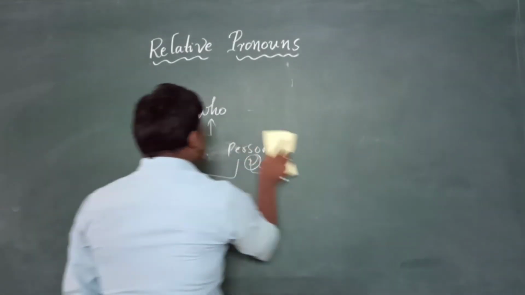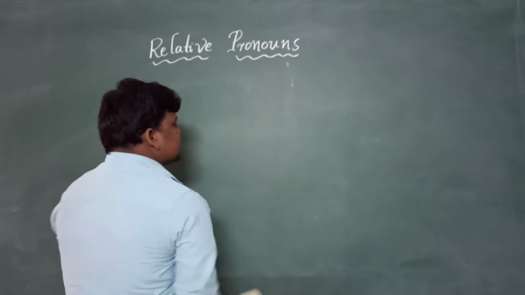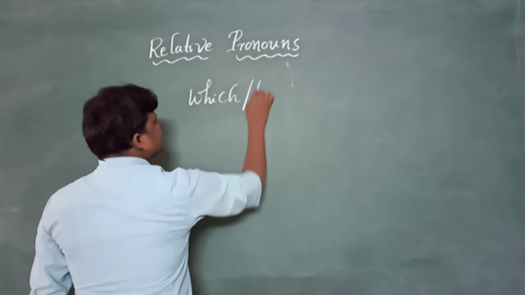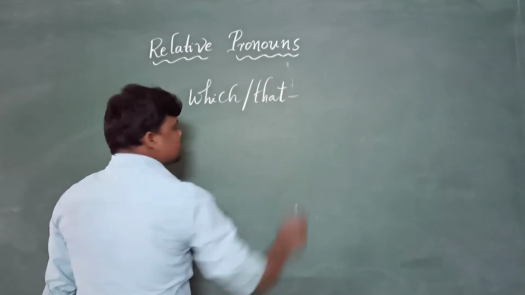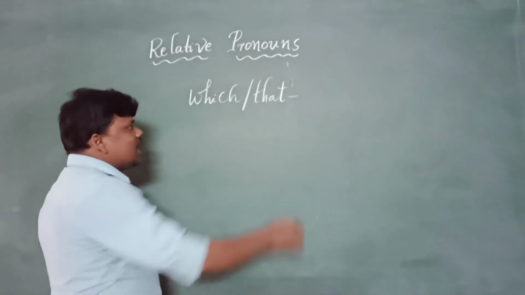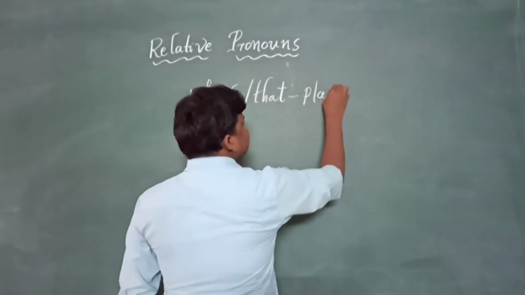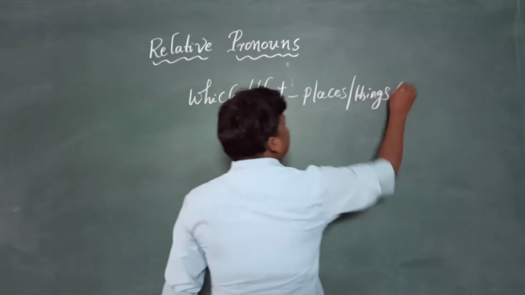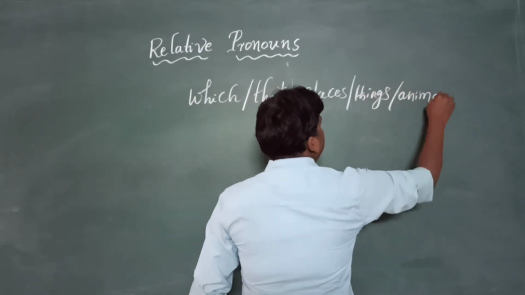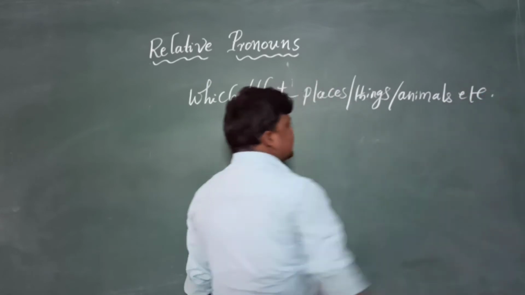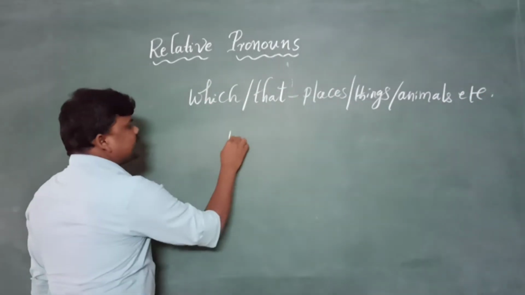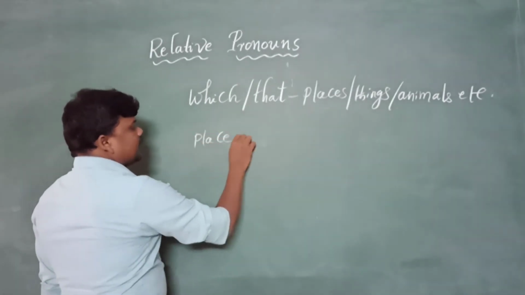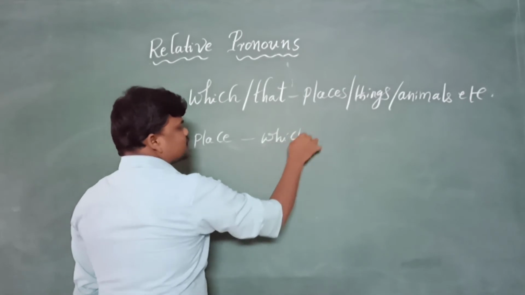As I already told you in the last class, which, that always follow places, things, animals, etc. If there is a place, that place immediately follows which.